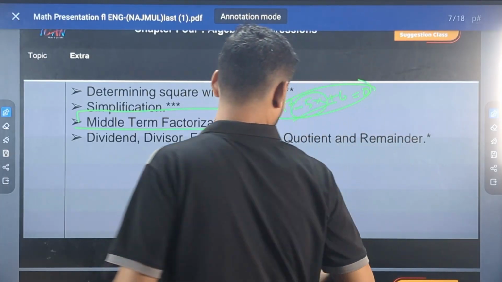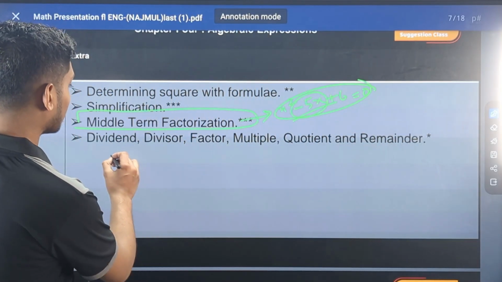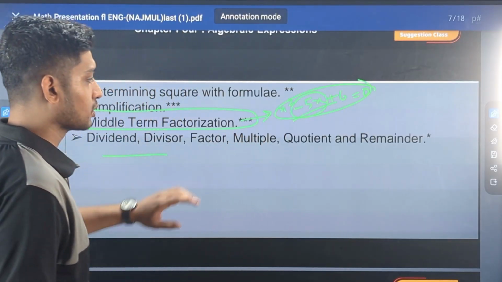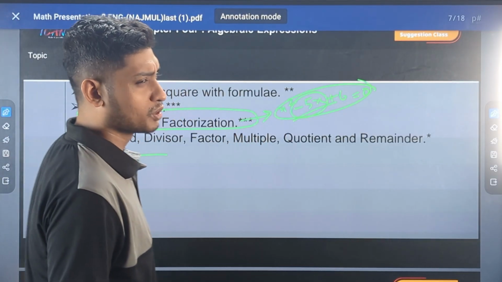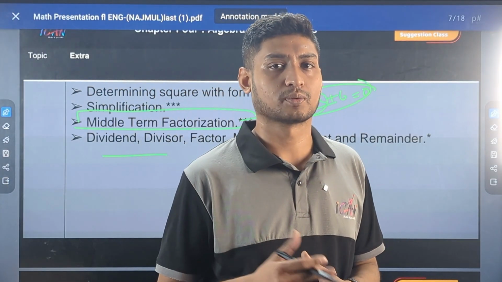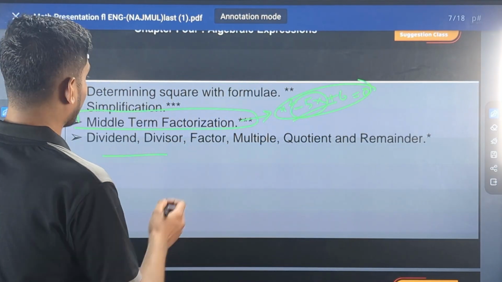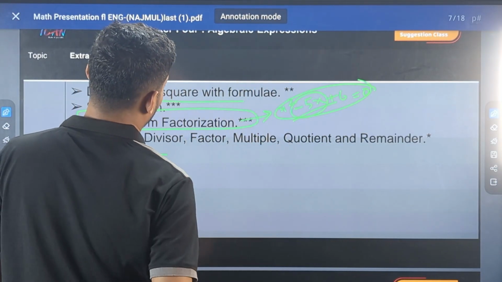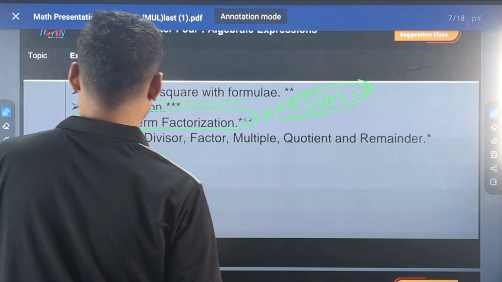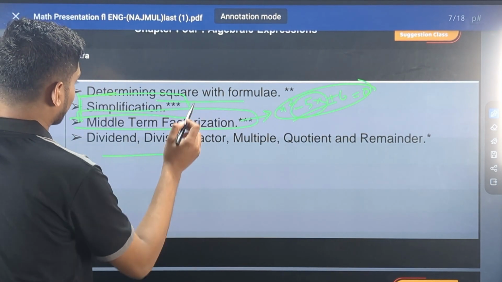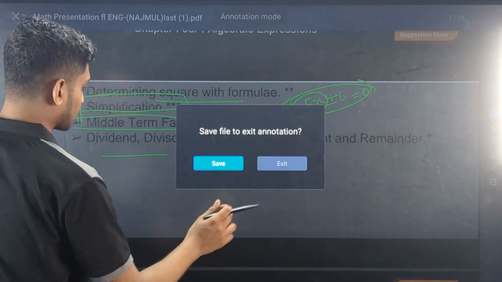Okay, and finally we have seen dividend, divisor, factor, multiplication, multiple, quotient and remainder, which sometimes is visible in the cadet college admission test question, and you have to determine the square with formulas, and also simplification is a very important part of this chapter.